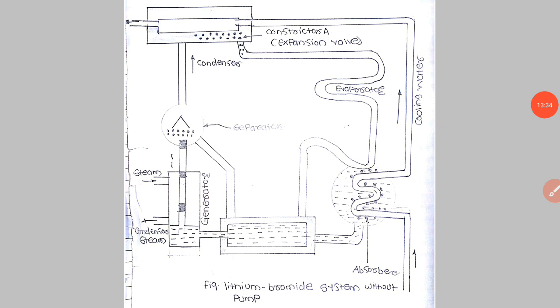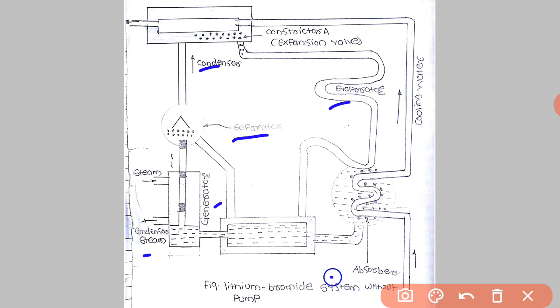See here, this is another diagram for the lithium bromide system without pump. Here the pump is eliminated. See here the different parts. The third part is the generator and condenser, with steam in and steam out used for heating. See here the separator, condenser, evaporator and absorber. Those are the different parts here, and cooling water is used. See here the supply of cooling water. So this is the lithium bromide absorption system without pumps.